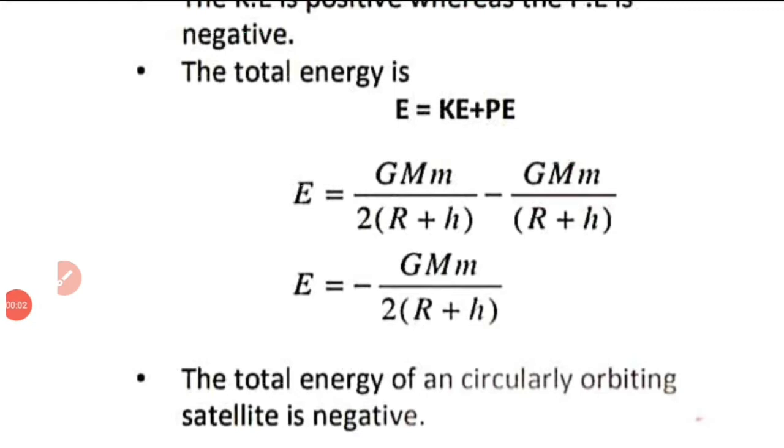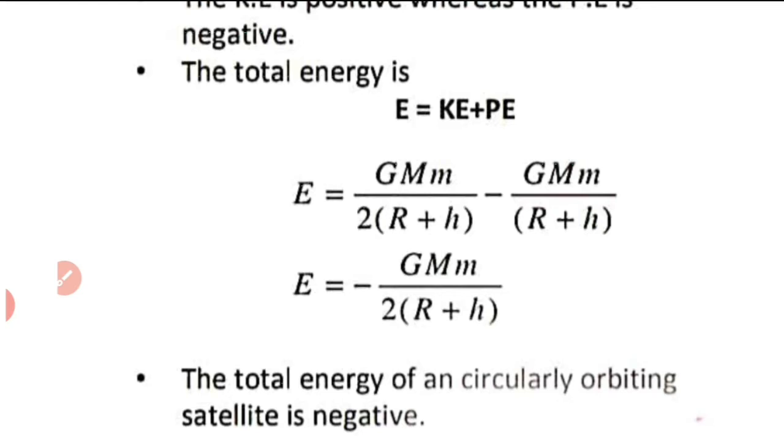Once again, we will compare the values of kinetic energy, potential energy and total energy. We know kinetic energy is positive and its value is GMm by 2 into r plus h. And total energy we have minus GMm by 2 into r plus h. So the magnitude of total energy is the same as kinetic energy of the satellite.